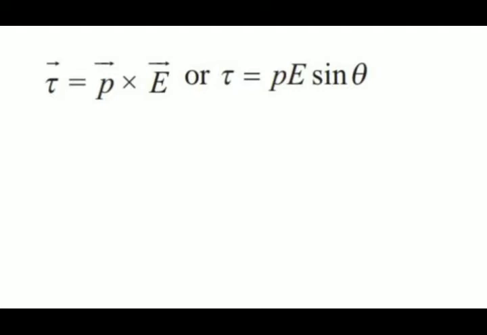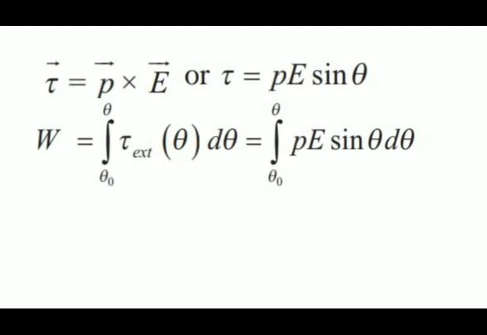So work done by the external torque will be W is equal to the integral, with the limits of theta naught to theta, of torque external, that is tau external of theta, d theta. We are going to integrate this. So it will be the integral of PE sine theta d theta.